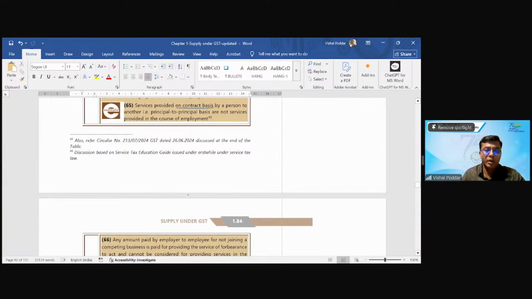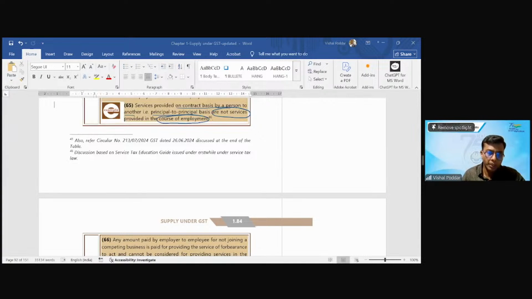Services provided on contract basis by a person to another, that is on principal to principal basis, can never be called as in the course of employment. So until and unless we are standing in the capacity of employer-employee, all other contracts will be outside Schedule 3 and they will be liable for GST.